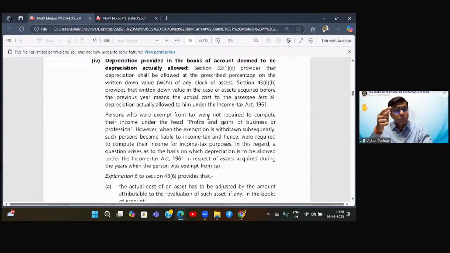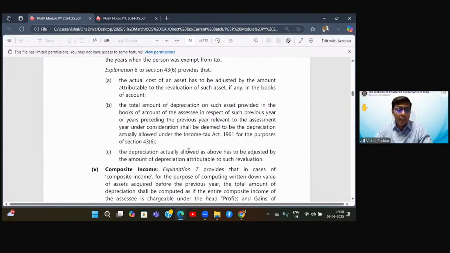First, in the cost, you have added 25. So you will deduct 25. And in the past 4 years, you have claimed some depreciation on that 25 also, which you will have to add back. So that is what this point is. The depreciation actually allowed as above, meaning as per the books, has to be adjusted by the amount of depreciation attributable to that 25. So you bring the cost also to actual cost. The 25 you added in the cost will be adjusted to make it regular. And the depreciation that you claimed every year on that 25, you have to remove the effect of revaluation totally from the cost and from the depreciation amount also.